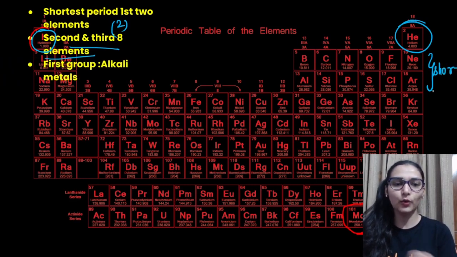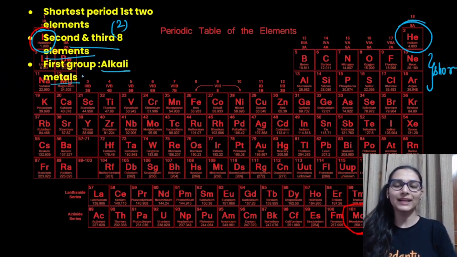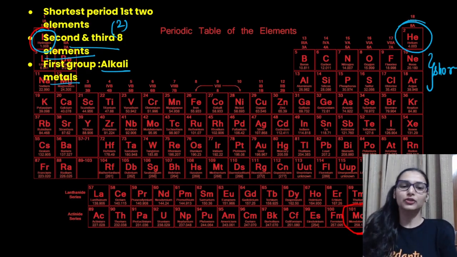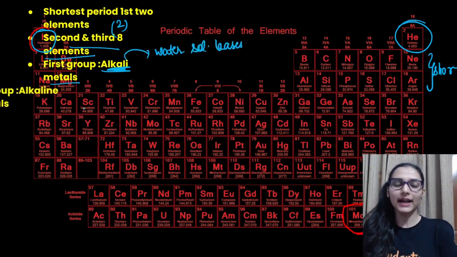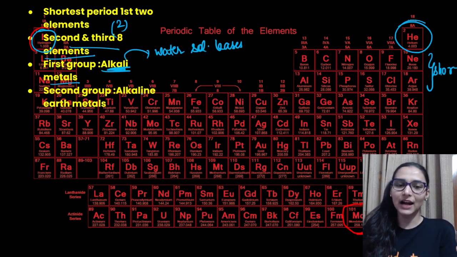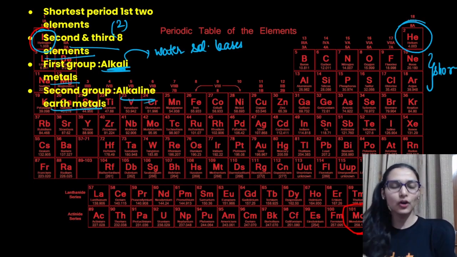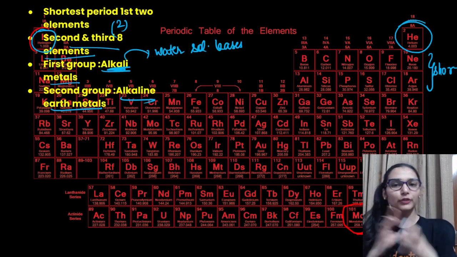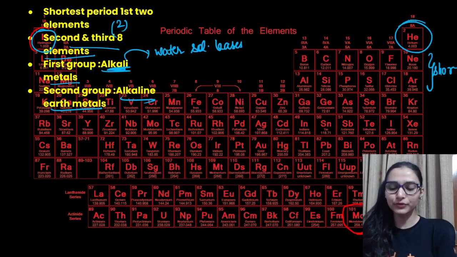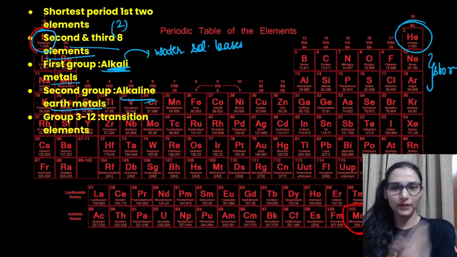Okay. Then going above, first group elements are known as alkali metals. So you know alkali metals क्यों बोलते हैं? Because they form bases which are water soluble. Strong water soluble bases they would be making. So for water soluble bases we have a term alkali. ठीक है? Okay, the next point, you are having the group number 2 elements. They are known as alkaline earth metals. They also form water soluble bases but less strong. ज़्यादा strong नहीं होते, weak होते हैं. Next thing, they are found under Earth's crust. So we have a term Earth as well.